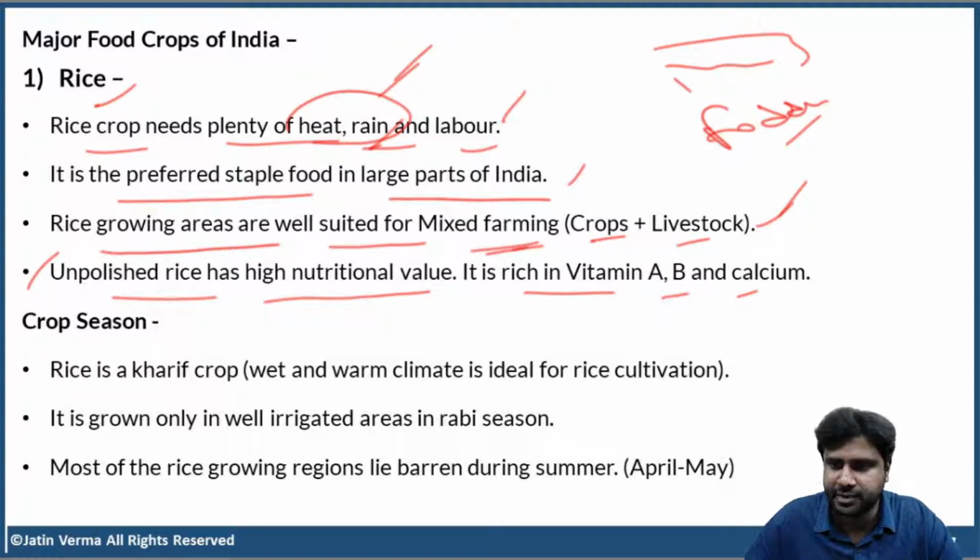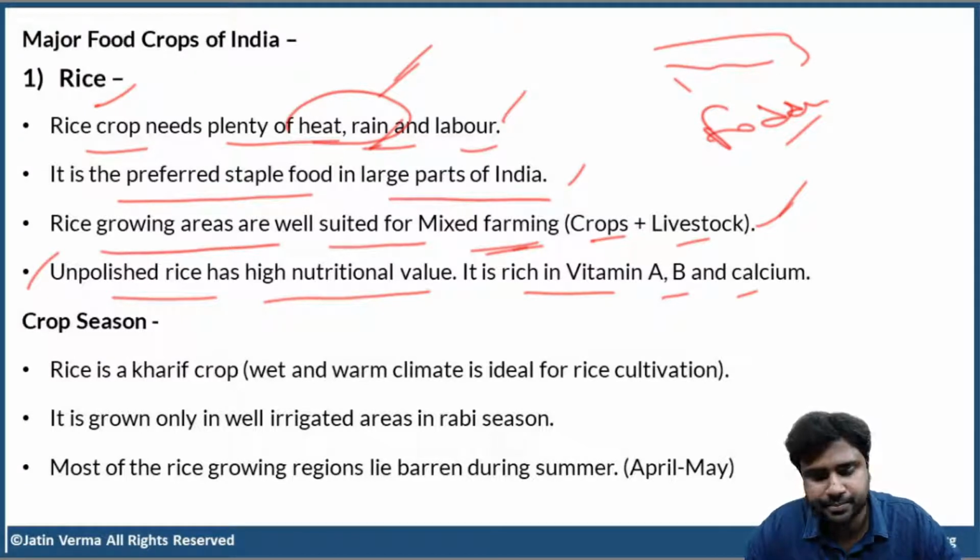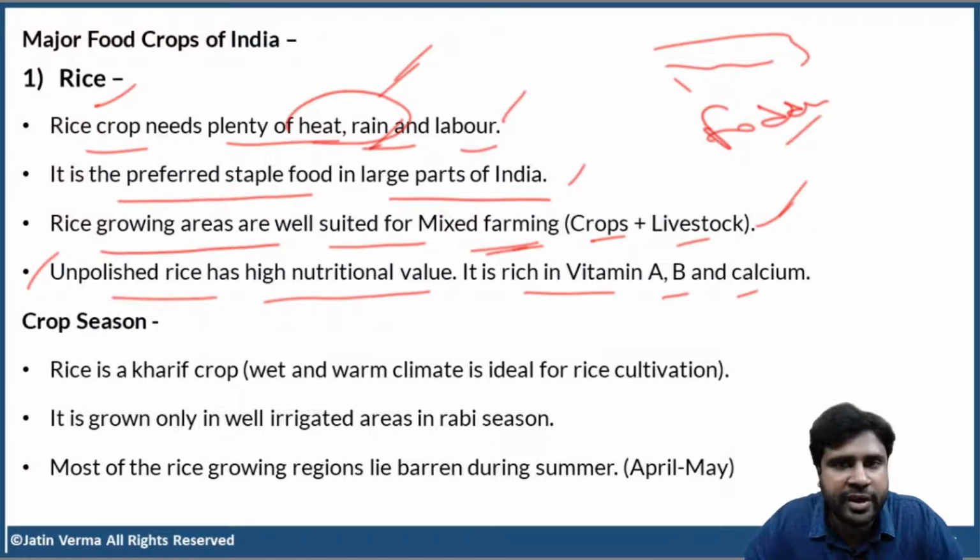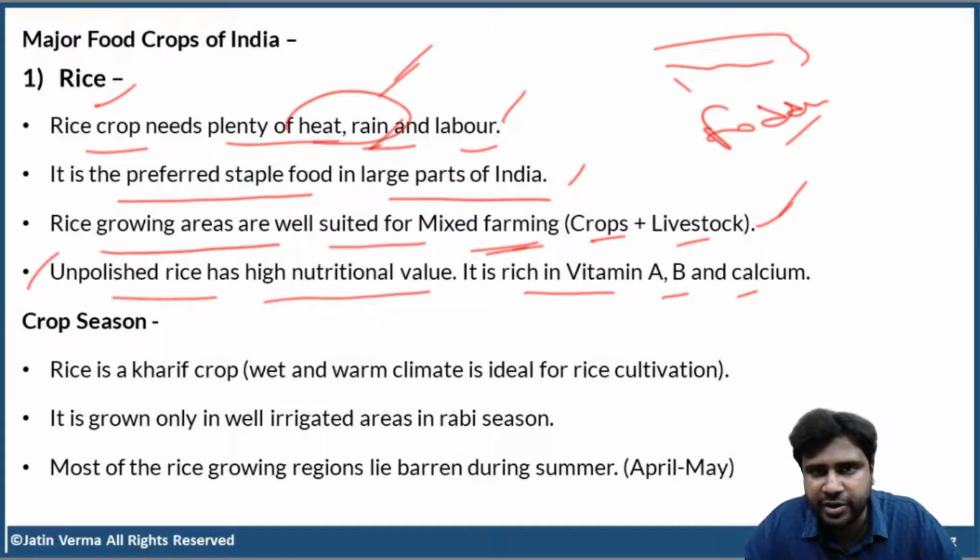Yes, Gautam. Very good. Mixed farming is like integrated farming. Not mixed cropping, Gautam. Mixed farming is different, mixed cropping is different. Please don't get confused here. What do you mean by mixed cropping? Growing multiple crops on the field. What do you mean by mixed farming? Along with agriculture, you also carry out some other related economic activity like rearing of livestock, rearing of cattle, or having a fish pond, aquaculture, something like that.